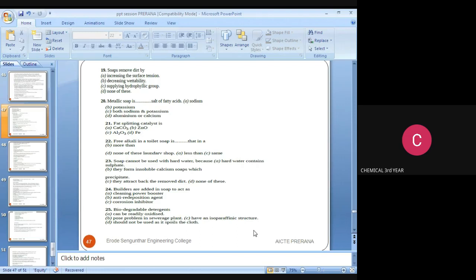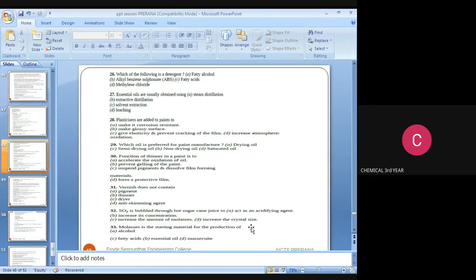Next question: biodegradable detergents can be readily oxidized, pose problem in sewage plant, have an isopropyl structure, and should not be used in foils the cloth. The answer is biodegradable detergents can be readily oxidized. The next GATE question: essential oils are usually obtained using steam distillation. The options are steam distillation, extractive distillation, solvent extraction, leaching. The answer is steam distillation.